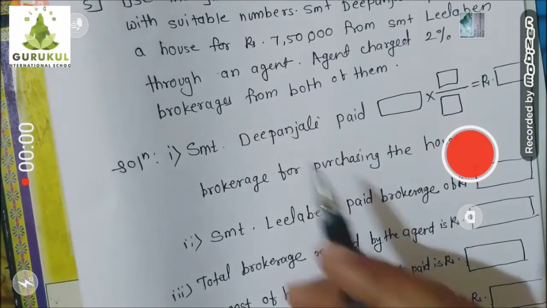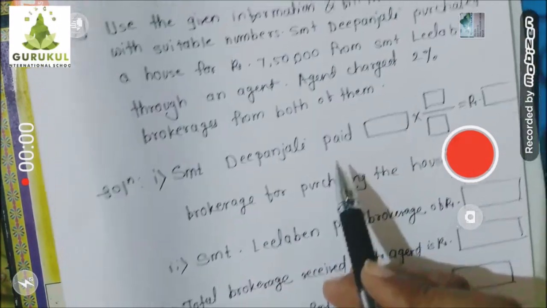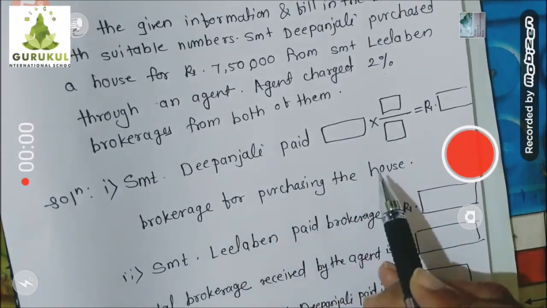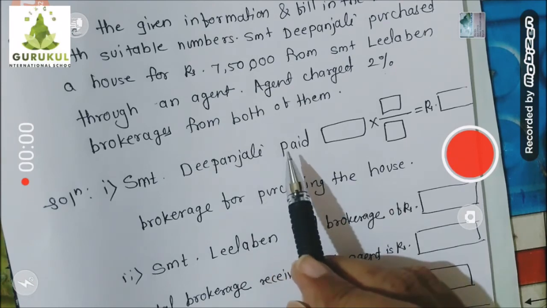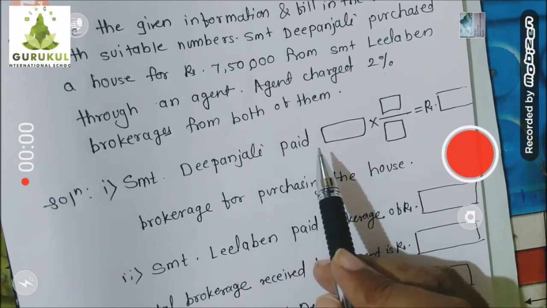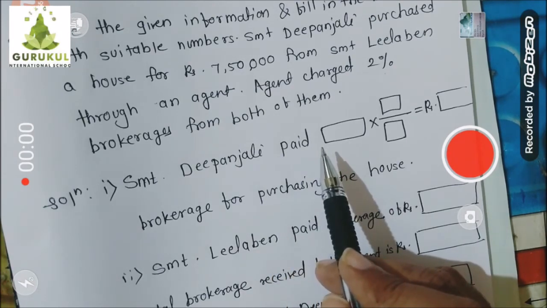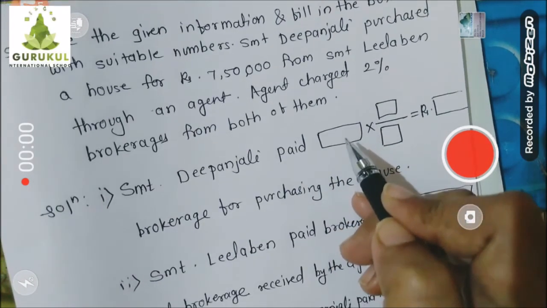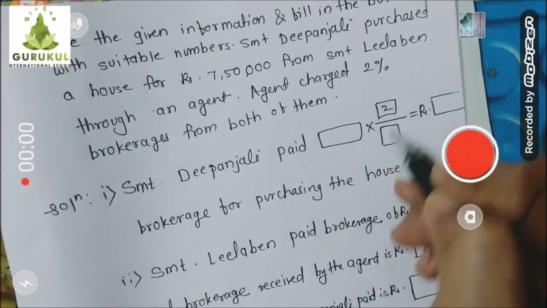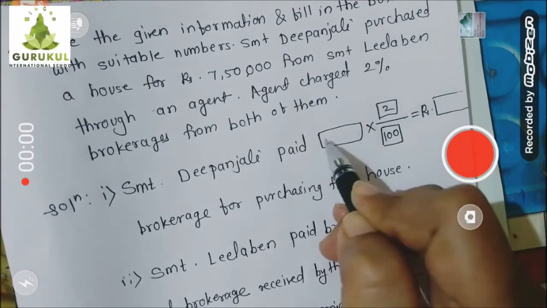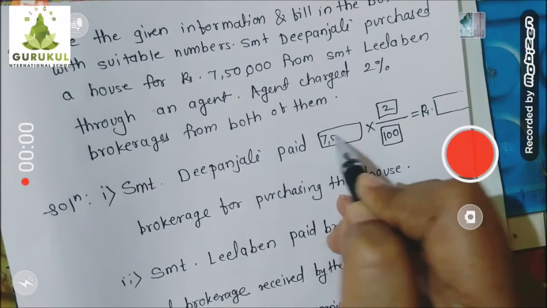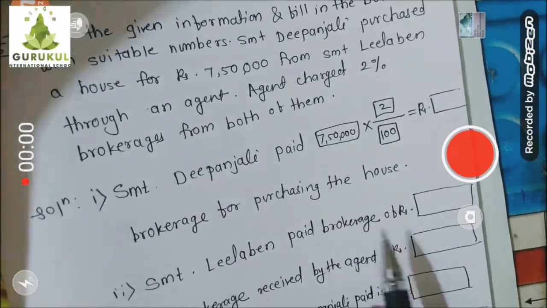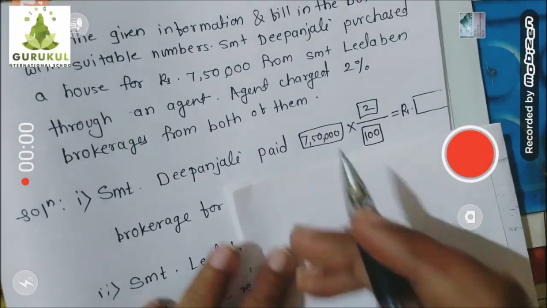Okay, Srimati Deepanjali paid dash dash brokerage for purchasing the house. You know very well Deepanjali will pay the brokerage to that agent. How much brokerage she will pay in terms of rupees? Let's find out. Okay, 2% I know, but in rupees how much? So 2% means 2 upon 100 of how much amount? 7,50,000. Okay, so children, we need to solve this. I will show you how to solve this.